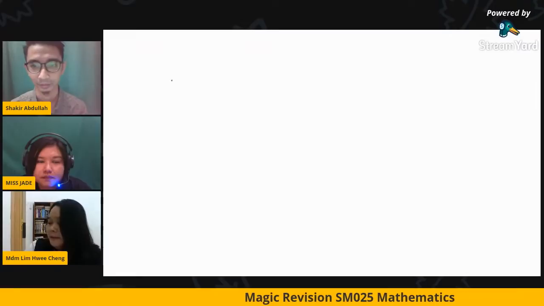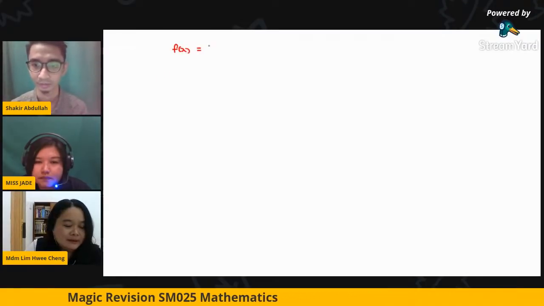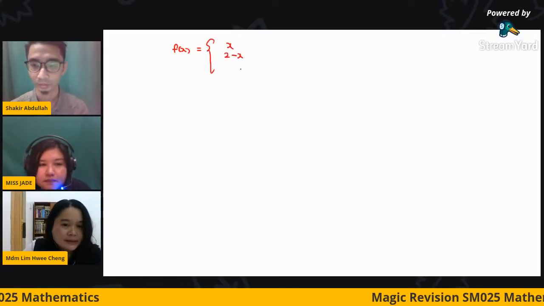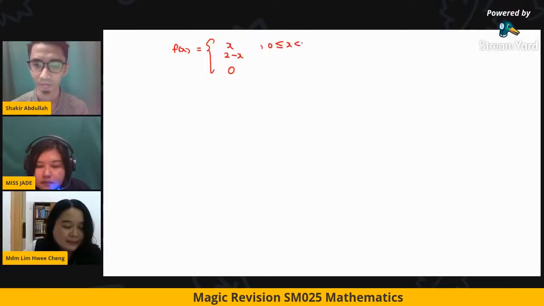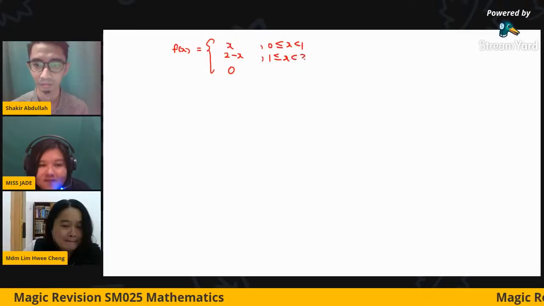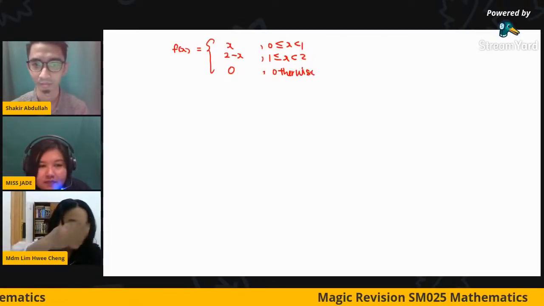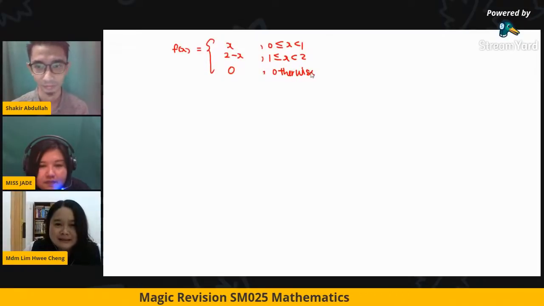Okay, continuous. For example, you have the density function: 0, x, 2 minus x, and 0. Hopefully it integrates to one, because we cannot take just any function, otherwise it will not be one. Okay, let's say this. Easy.